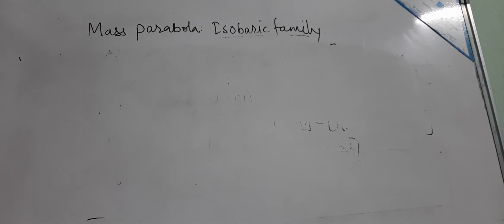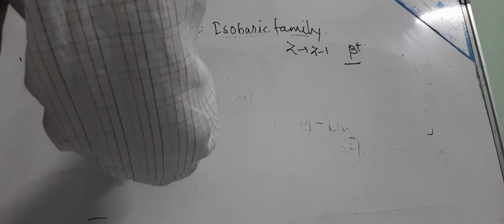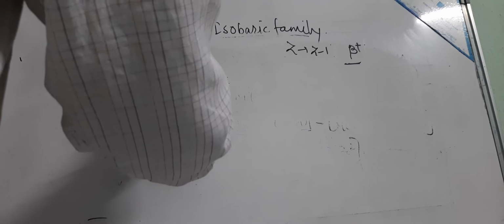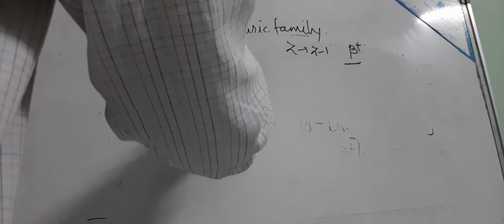If we want to calculate Q beta plus, where Z changes to Z minus 1 for beta plus decay, then Q beta plus will be 2 gamma times (Z minus Z0 minus half).